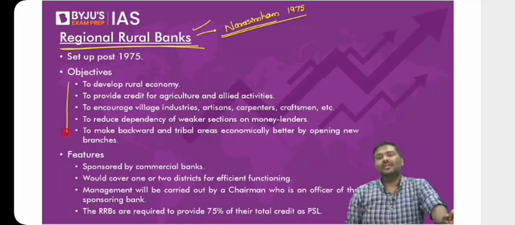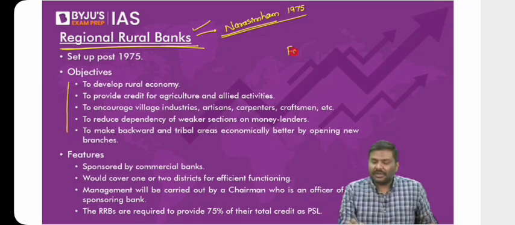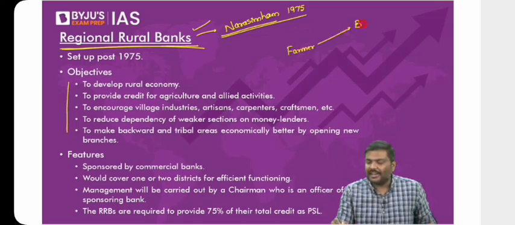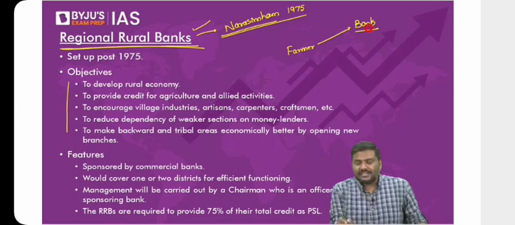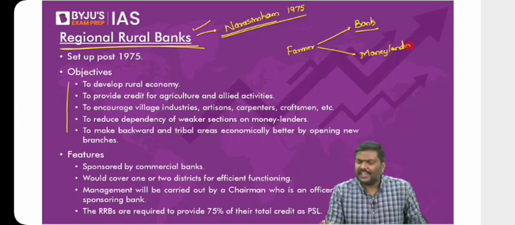Again, that's a problem. Now, some of you might be thinking, sir, what is the problem here? If they're not present, what will happen? Please understand this. Here is a farmer. A farmer can take a loan from a bank. All of you agree? The same farmer can also take a loan from a money lender.